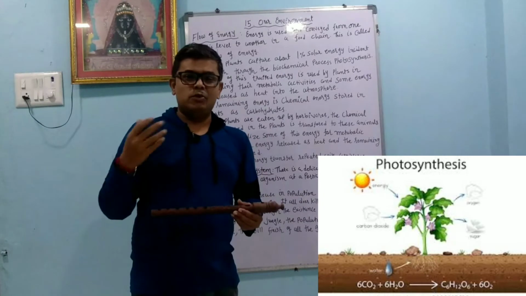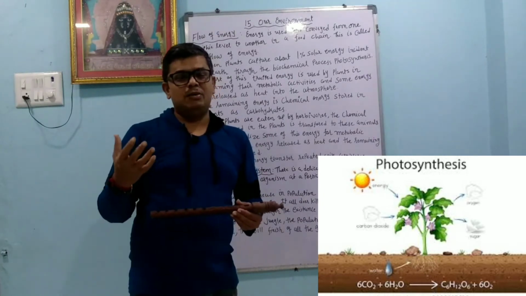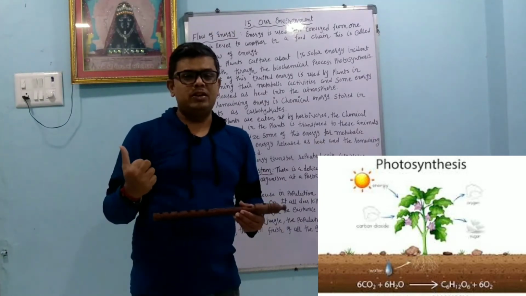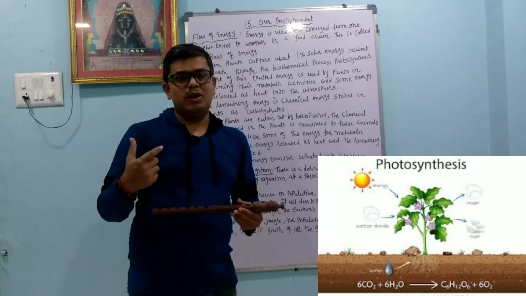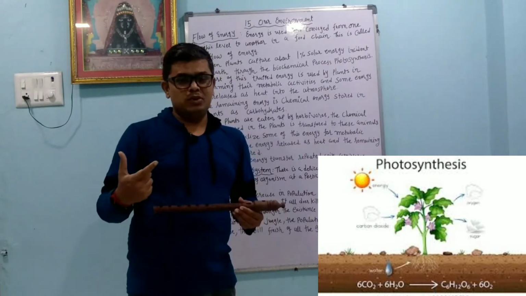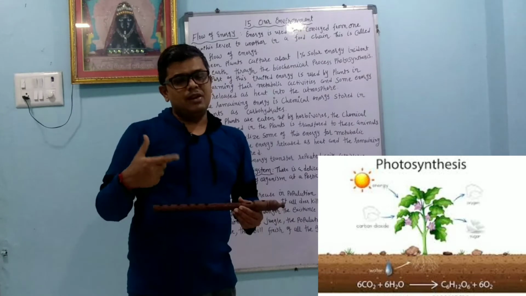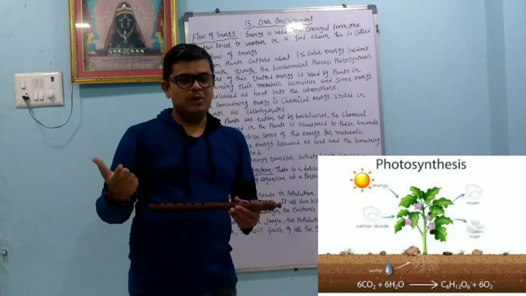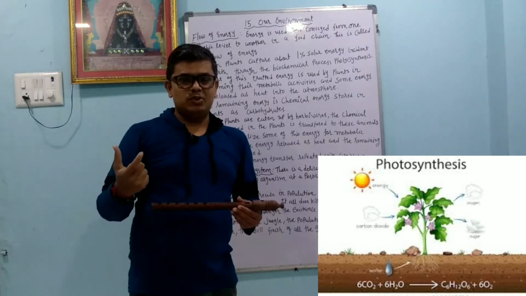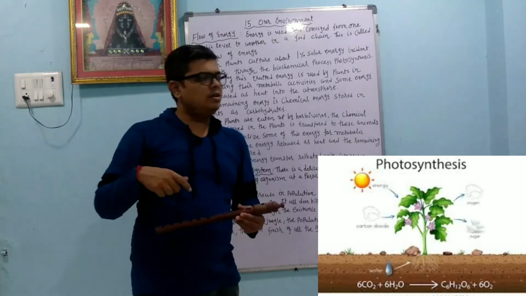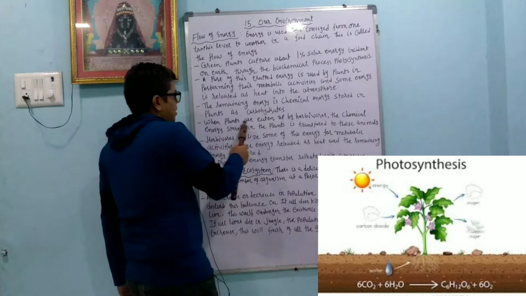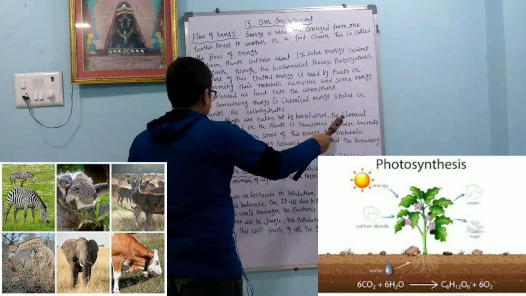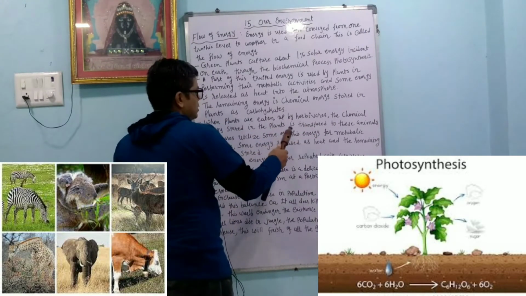How is carbohydrate made? By the photosynthesis reaction. Carbohydrate means compounds which are made up of carbon, hydrogen and oxygen. There are many kinds of carbohydrate, and sugar is also there. Sugar is a carbohydrate only. What sugar are we using? That is sucrose. Somewhere the word saccharide is also used: polysaccharides, saccharides.